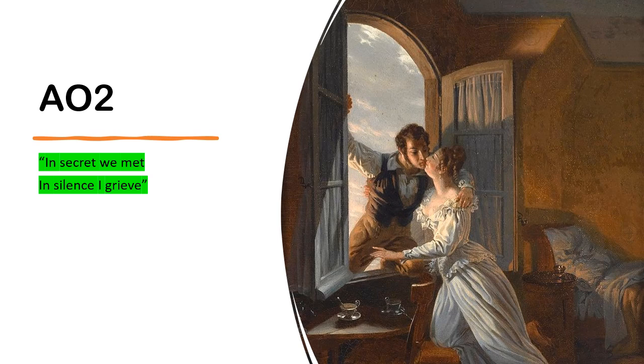You can talk about the idea of secrecy, that they met in secret, this noun, that it was an affair, that it was this clandestine relationship, because it would have been a scandal. And remember, that's true.